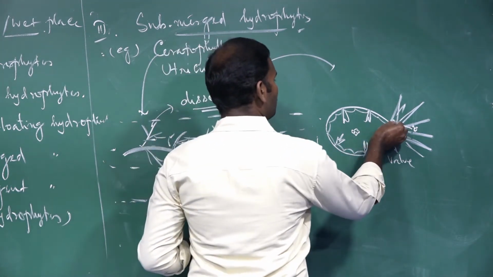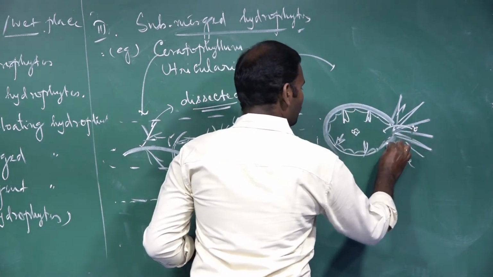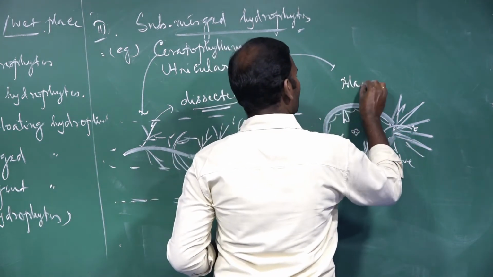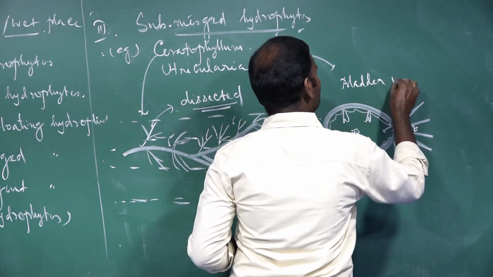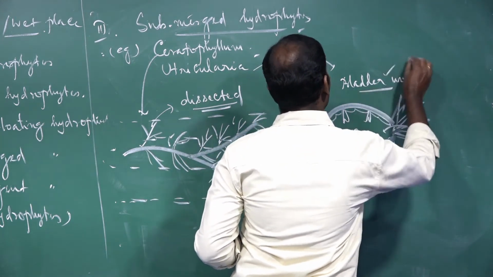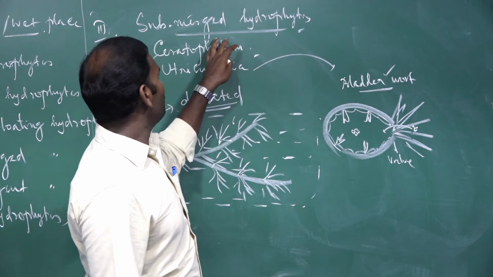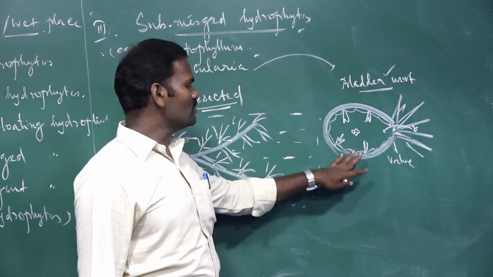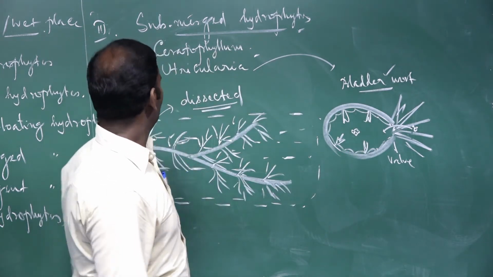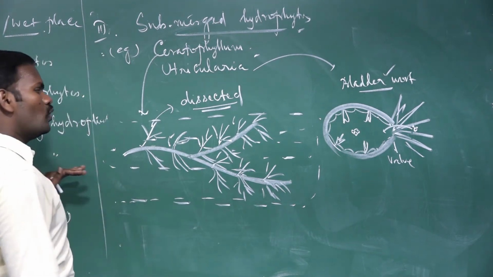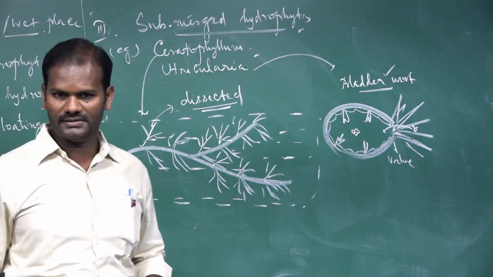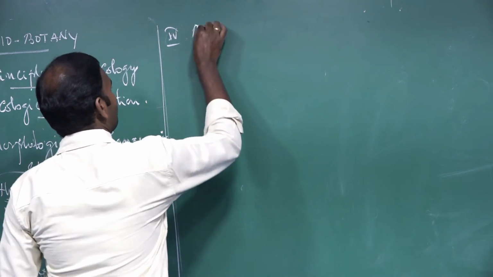So these are bladderwort, Utricularia. It is also a submerged hydrophyte. They are completely immersed under the water. The next one is rooted submerged hydrophytes.